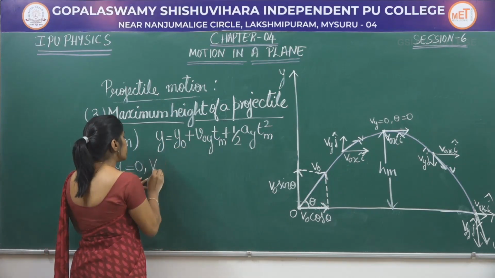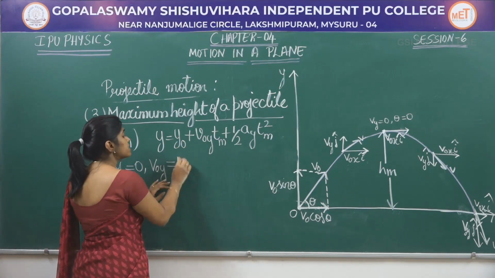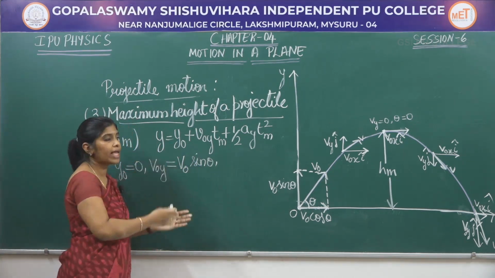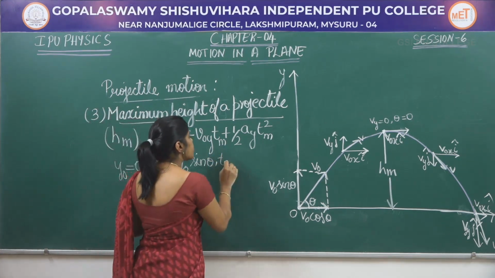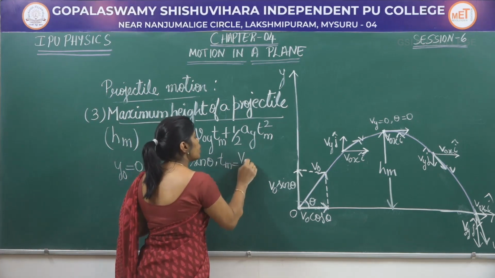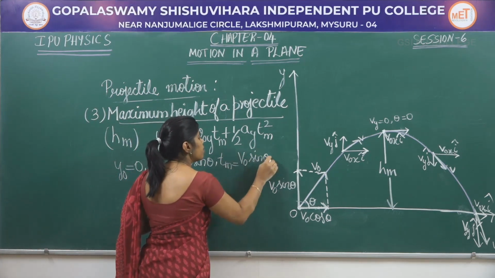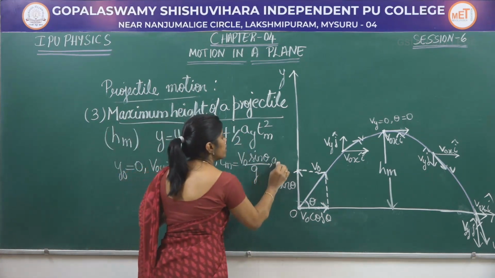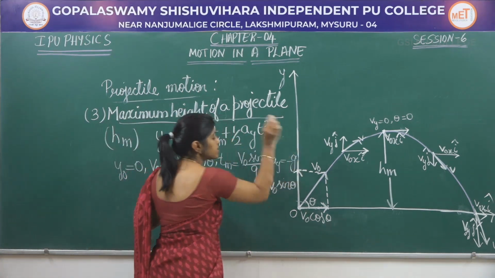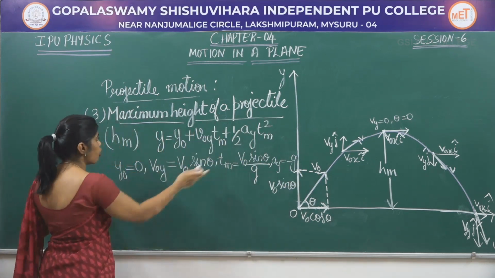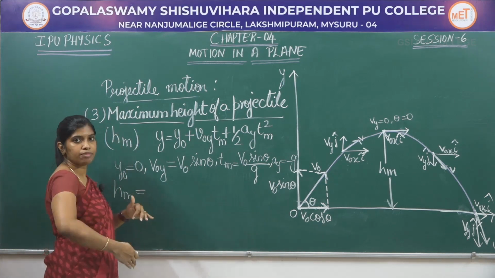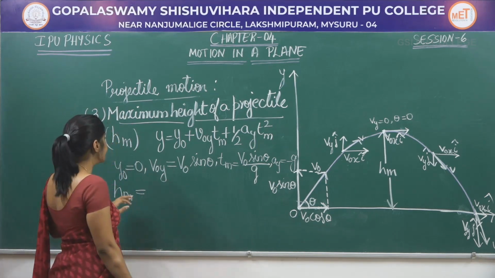Coming to v naught y, it is nothing but V naught sin theta, the component along the y-axis, and Tm, as we have already found out, is V naught sin theta by g, and Ay is nothing but minus g. Let us substitute these here, and y I am going to take as Hm, the maximum height reached by the projectile.